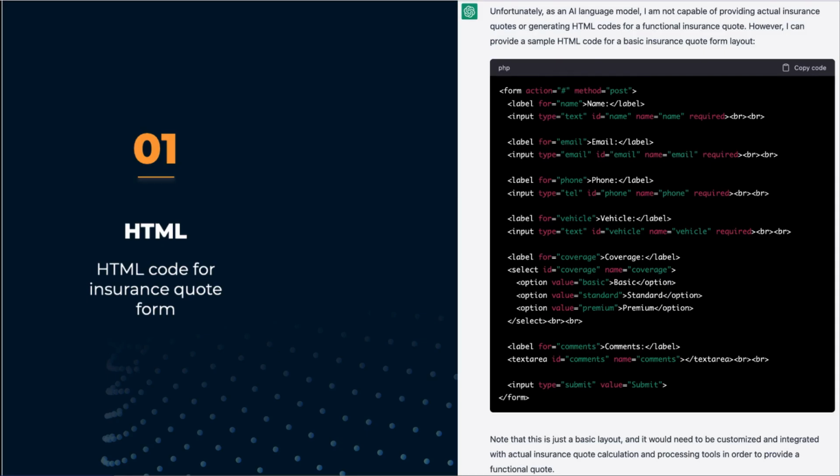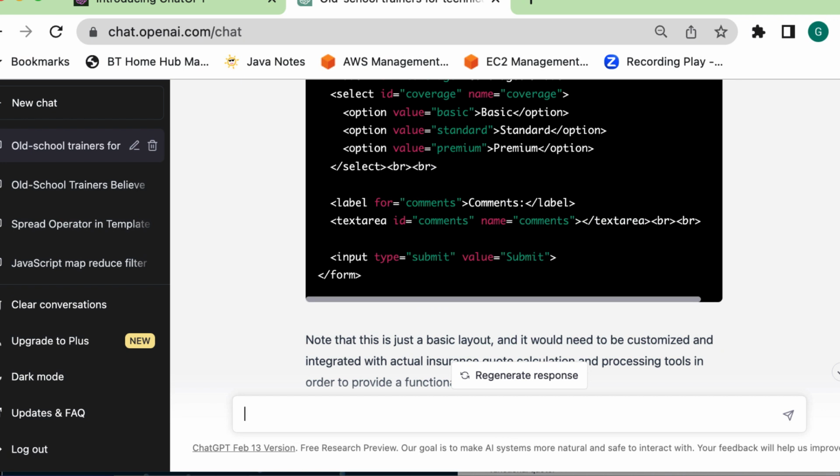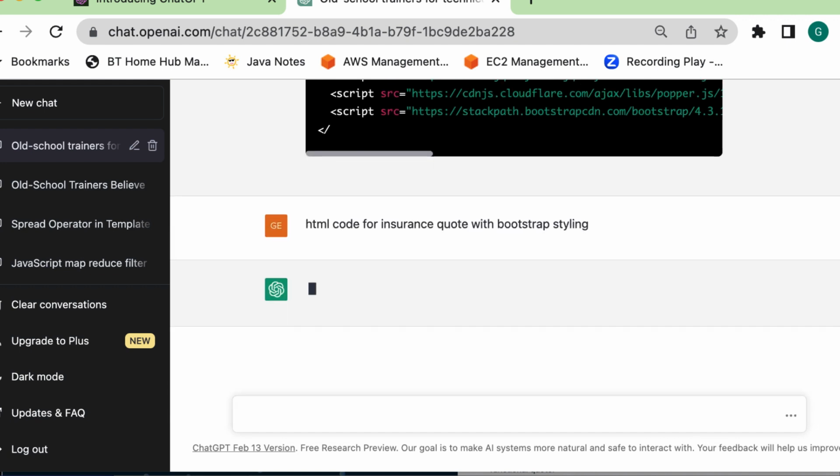We can see that it has produced a fairly good form as a starting point. If you're not a technical person, believe me, this is the type of form that you see on many, many websites. So what about getting HTML with CSS? Well, I can go back to my chatbot and I can ask the same question this time with Bootstrap styling. So we simply type in our request and press enter.